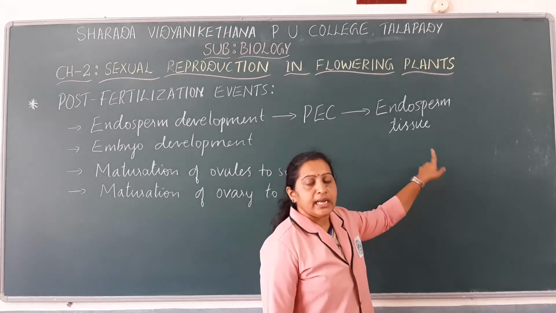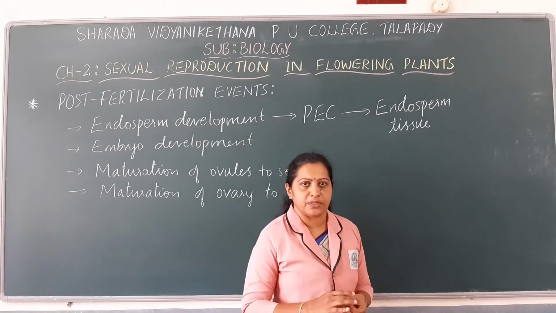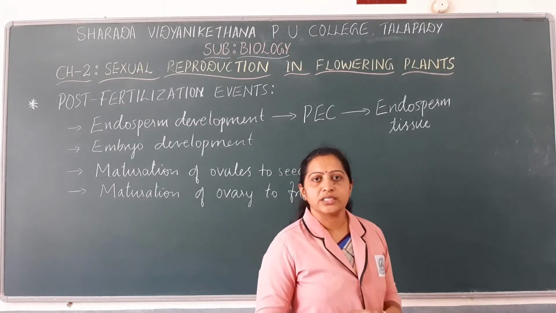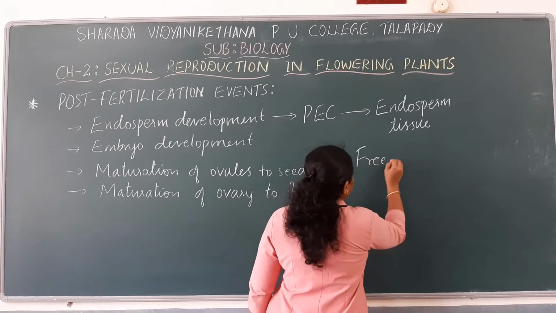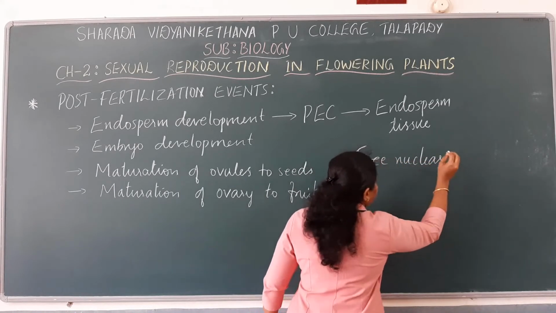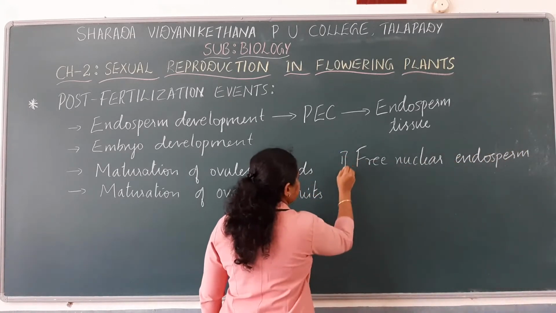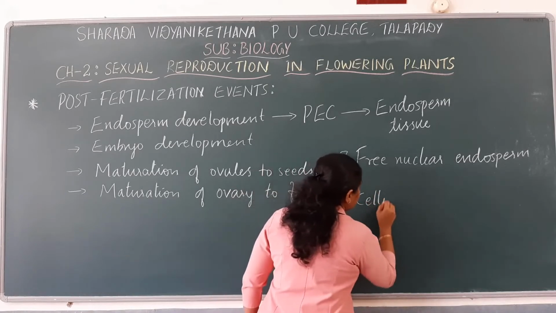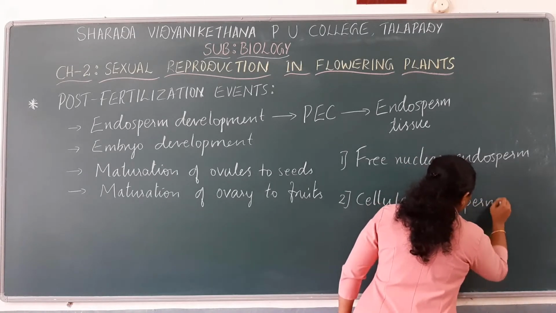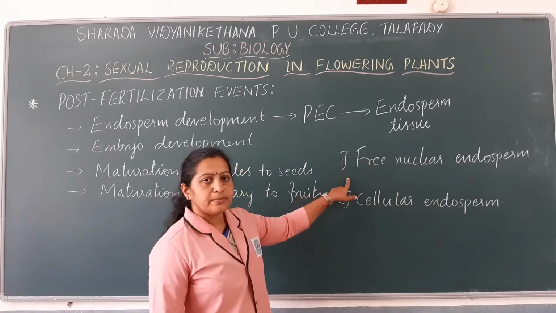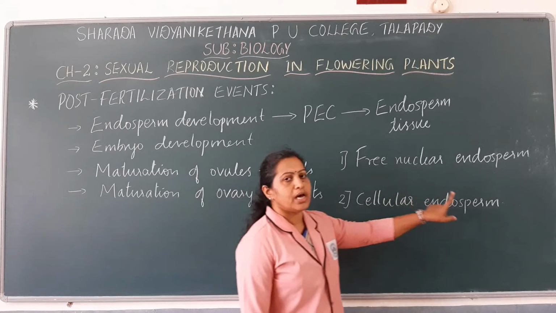Endosperm development may be of different types. Generally there are two kinds of endosperm development. They are free nuclear endosperm and cellular endosperm.